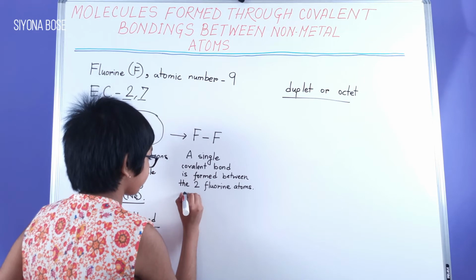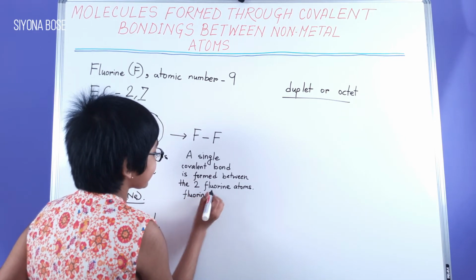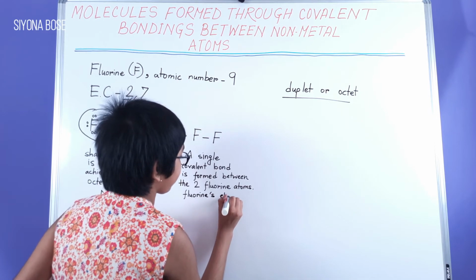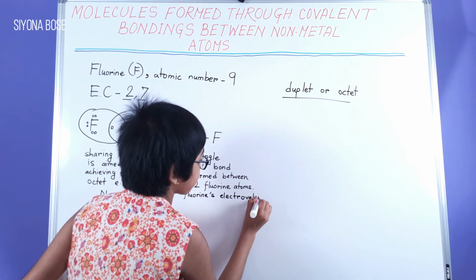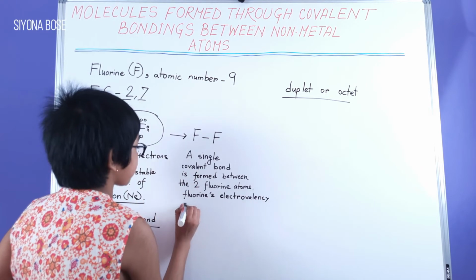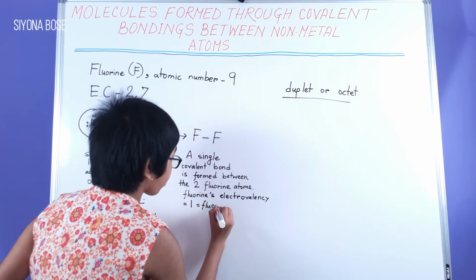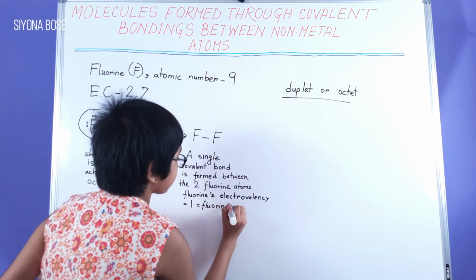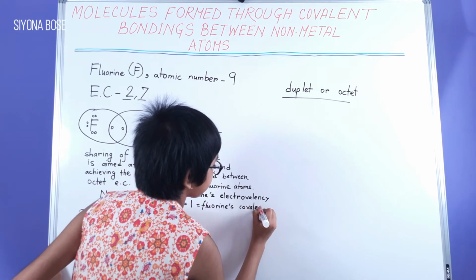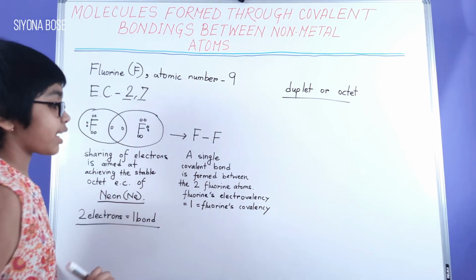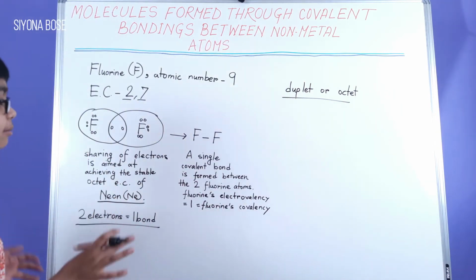So fluorine's electrovalency equal to 1 is equal to fluorine's covalency. This is a very important observation which is to be kept in mind.